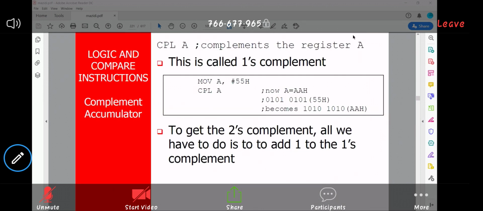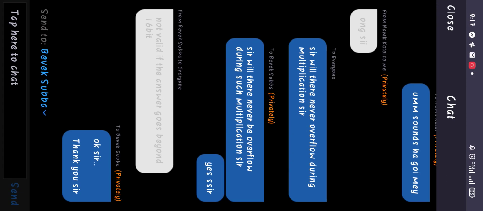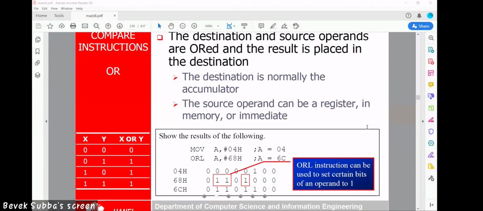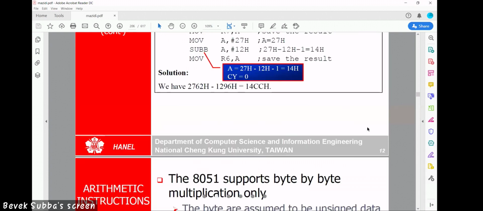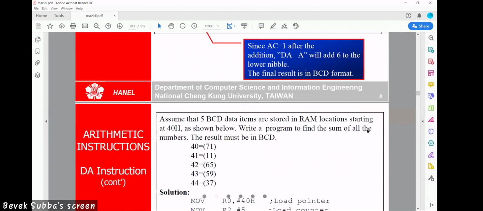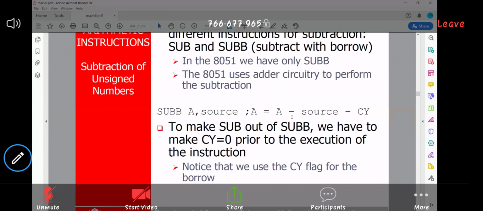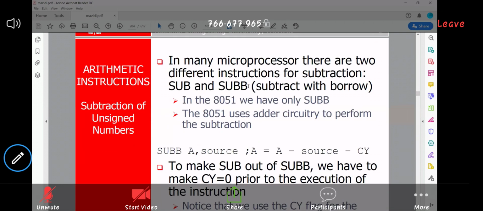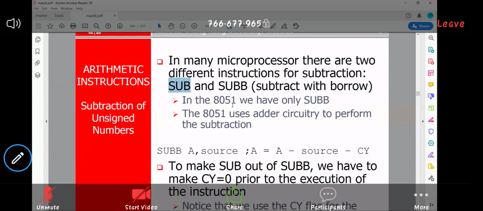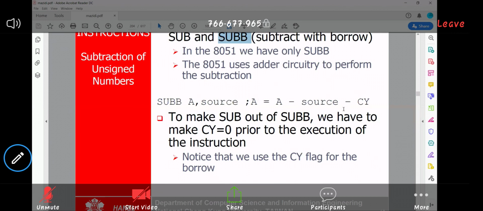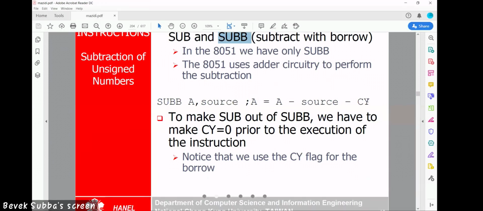Is it clear? I think we will stop here. Somewhere we have the overflow flag. See, SUB is just subtraction. SUBB is subtraction with borrow: A minus source minus carry.